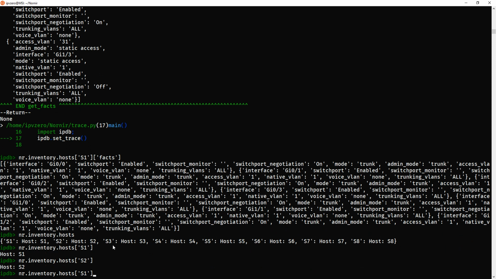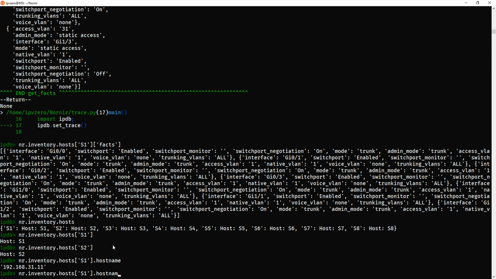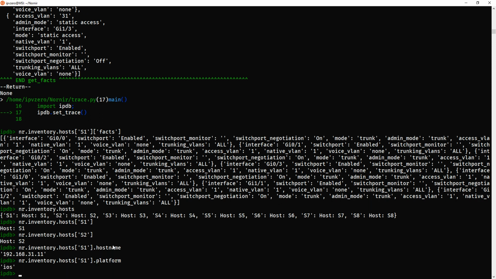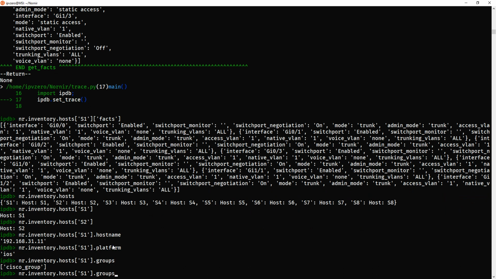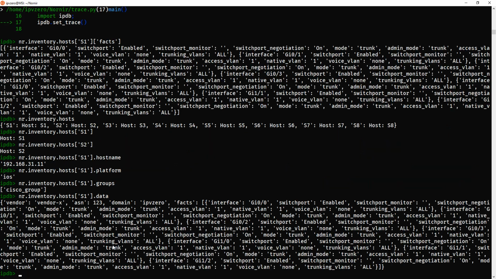Now remember, in our hosts file we had a hostname, so let's just do .hostname. It's going to return the value for that. If we do platform, it's going to return the value for that. If we did groups, and if we did data, we're going to see that now, rather than just having vendor and AS and domain, if we remember the script, we've also got this facts key, and facts has saved everything from the show interface switchport command for each interface, okay?